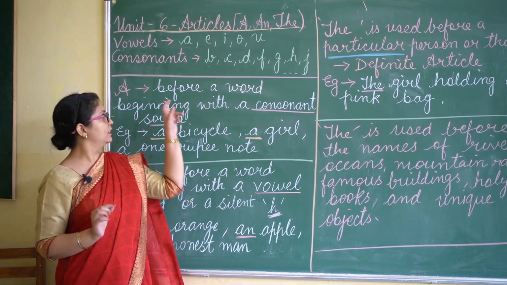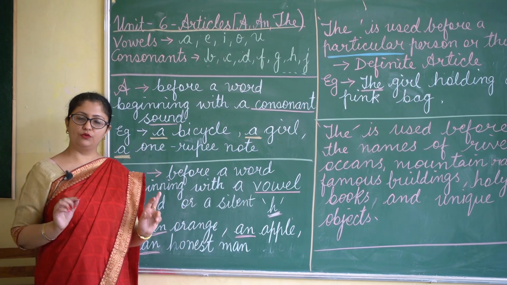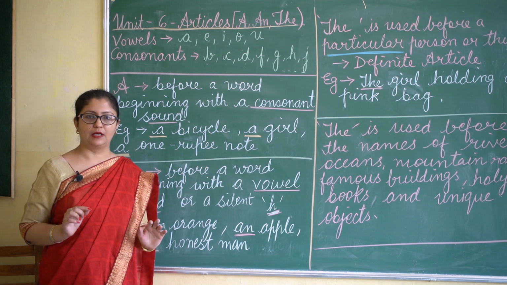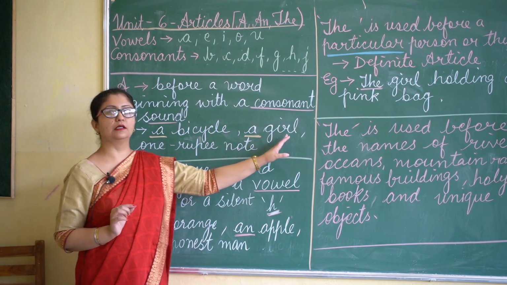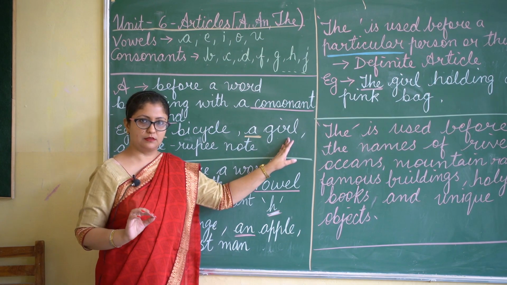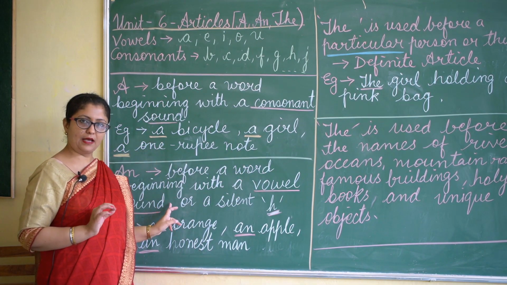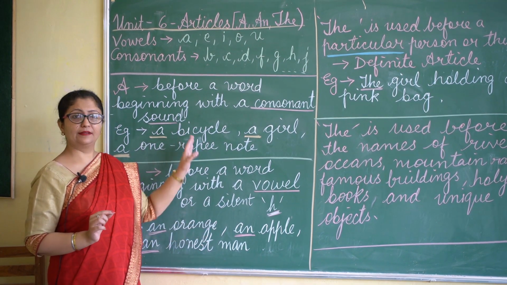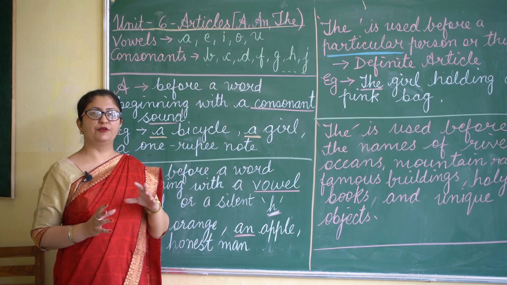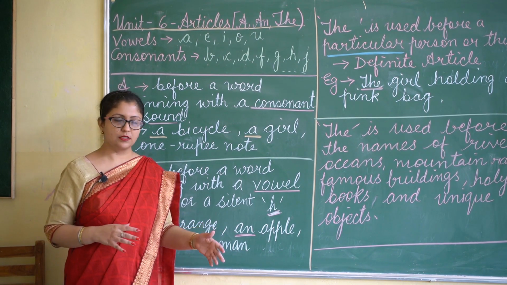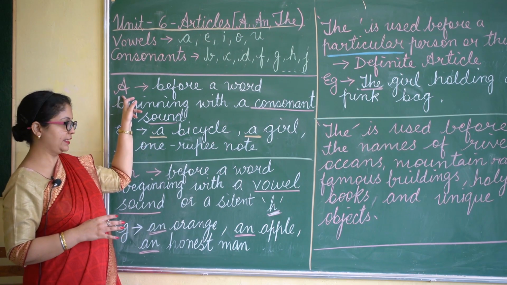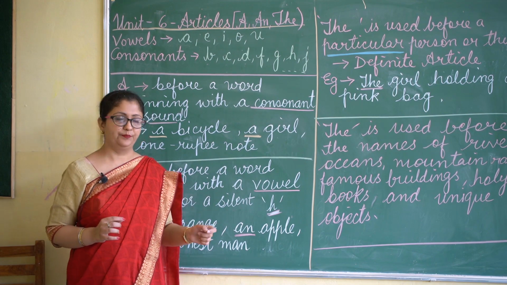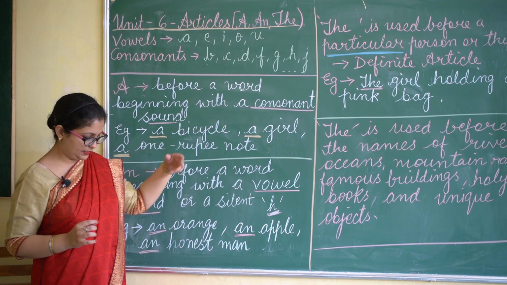Please remember that a and an are always used with singular nouns, not with plural nouns. Okay, you will not say a girls. We will not say a girls. Okay, it is always a and an used with singular nouns, and they are not used before some particular person or place. So we always these a and an, these are also called indefinite article. We will see the use of the and then I will explain you further.